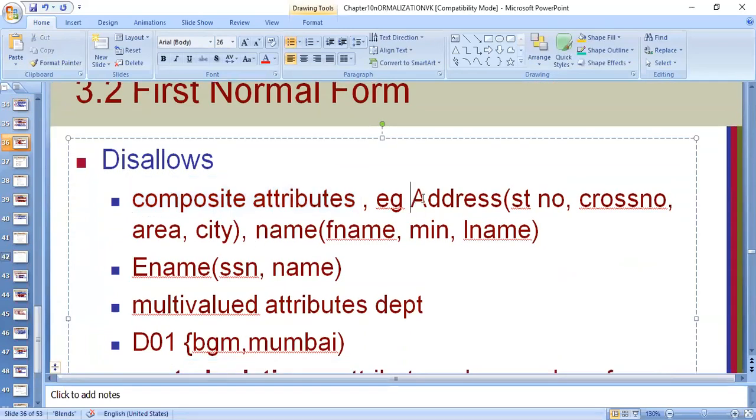The example we had seen was address, which can be decomposed into subcomponents like street number, cross number, area, and city. Can you see it now? Yes, ma'am. Then there is another example we had seen, name, which is a composite attribute that can be decomposed into first name, middle initial, and last name.